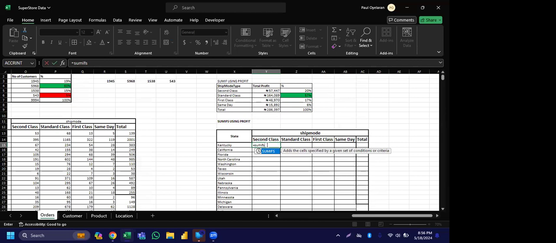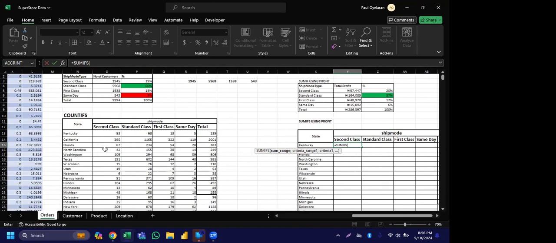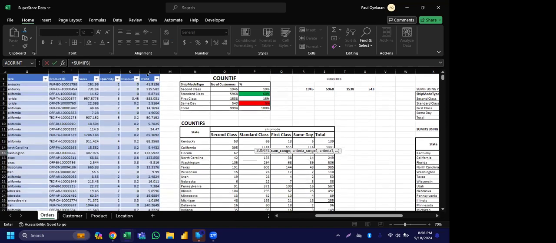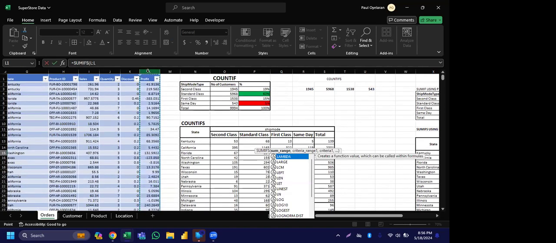SUMIFS. I'll be using my word SUMIFS. So SUMIF first. Now this time around, it's asking me for what? The sum range first. You know that when I was doing my SUMIF, the sum range came last. But in this one, the sum range comes first. So I'm going to click my profit first here. I'm going to click it here, and I press my comma.